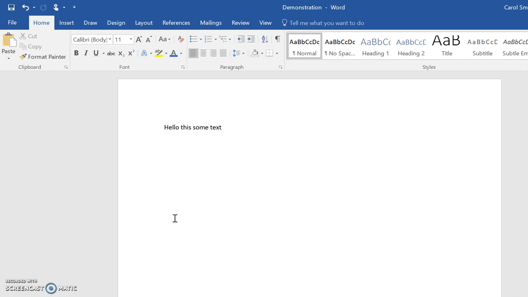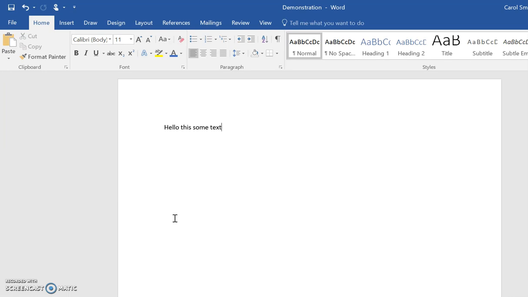Now you can do that from within File Explorer, which we look at later in the course, or you can do it from here. Just do Save As and change the location where you're saving it and save it onto the memory stick, which I'll show you in a minute. Or you can use it if you want to save a copy of the document and keep the original.